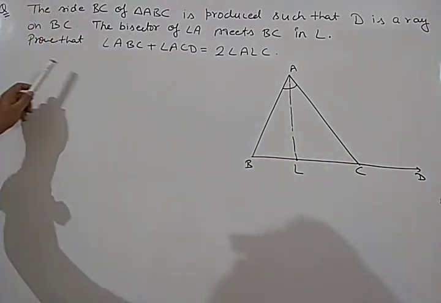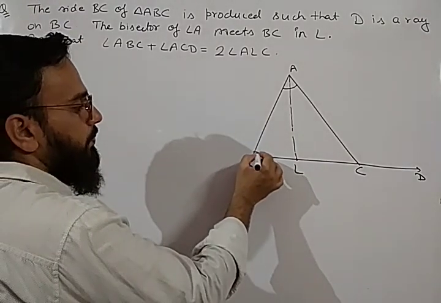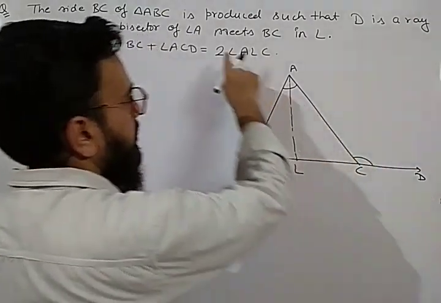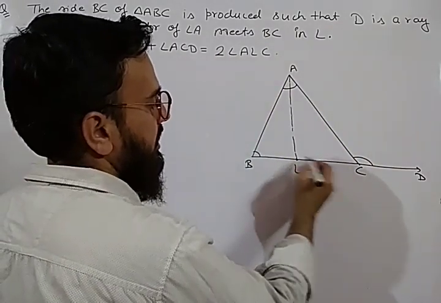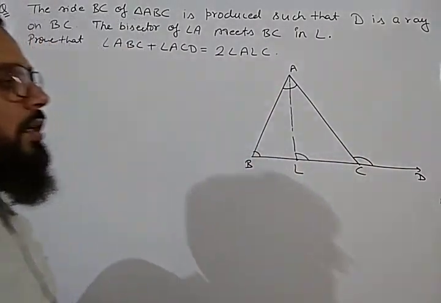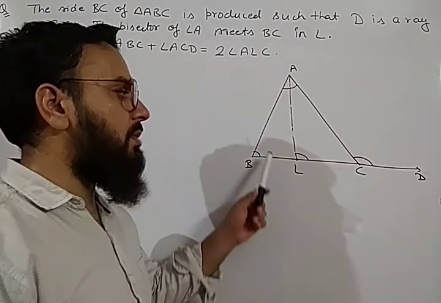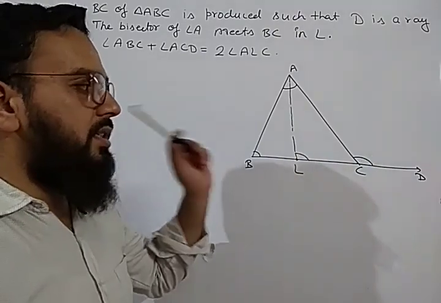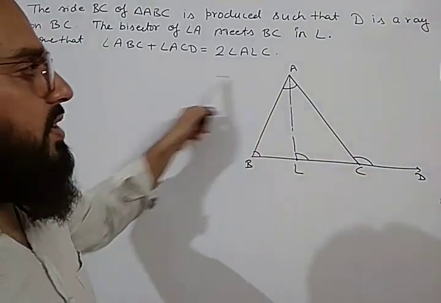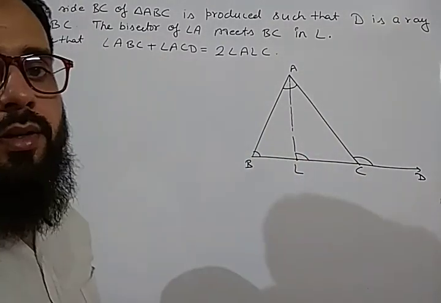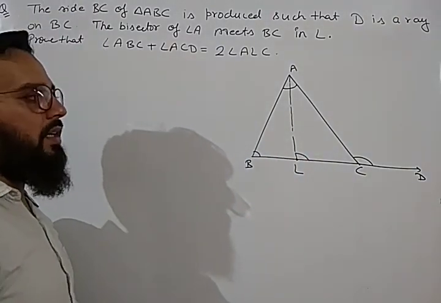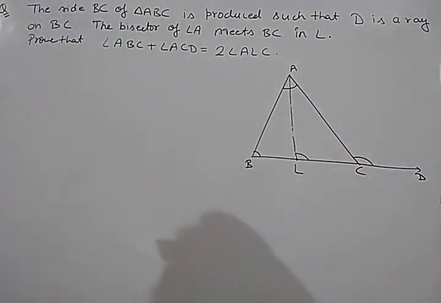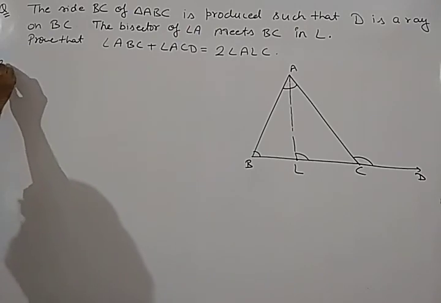Okay. Now prove that angle ABC, this is angle ABC, plus angle ACD, this angle, is equal to twice of angle ALC, this angle. So we have to obtain the relation between these three angles, angle ABC, ACD and ALC. We have to prove a relation between these three angles. So how will you obtain the relation between these three angles? Let us start the question.